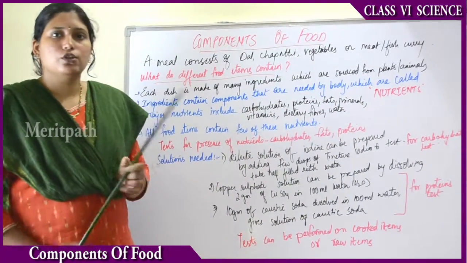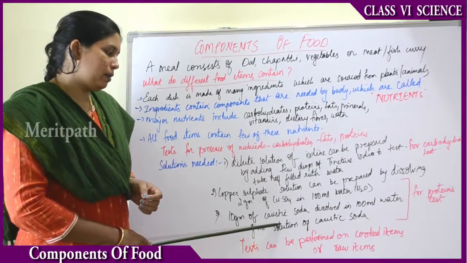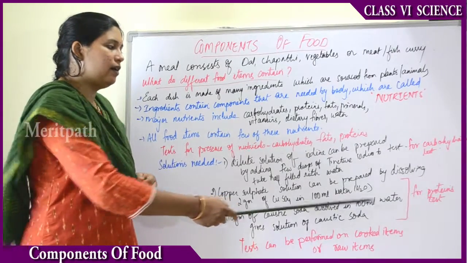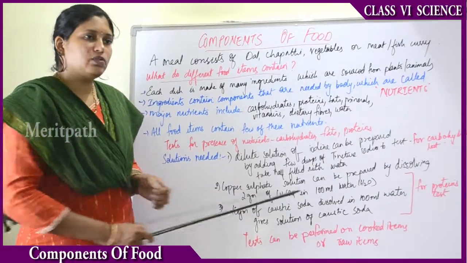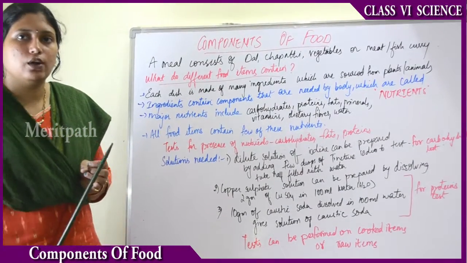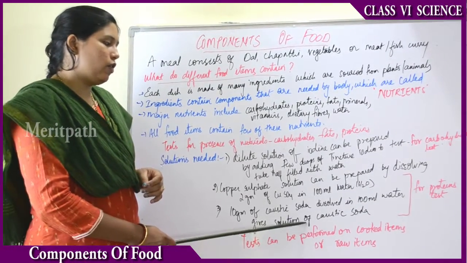Then we need one more solution, caustic soda solution. How can it be prepared? 10 grams of caustic soda will be dissolved in 100 milliliters of water. That gives us the caustic soda solution.